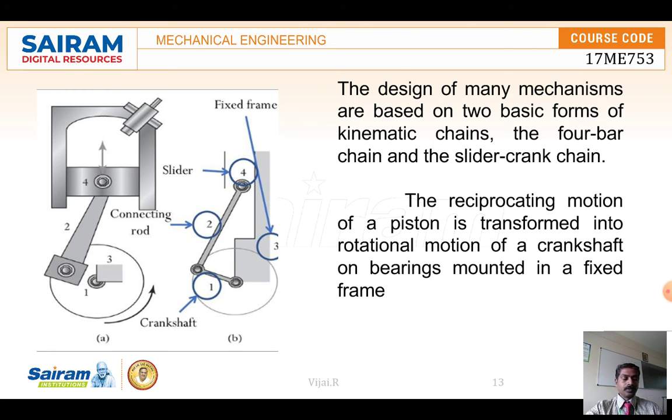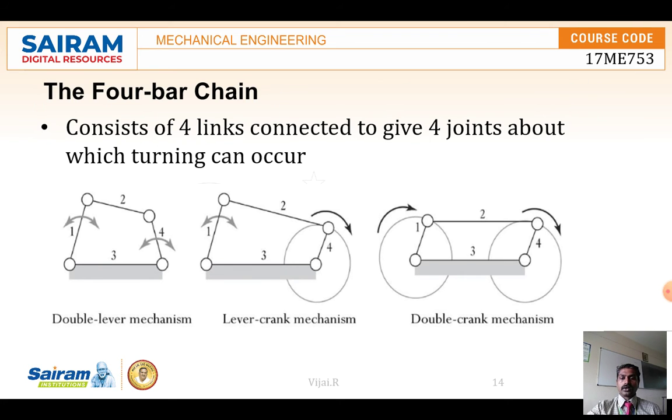Moreover, if we fix different links, we will get different mechanisms. Here are the double crank mechanism and the lever crank mechanism, like this. By fixing a different link and by changing the lengths of the links, we will get different mechanisms over here.